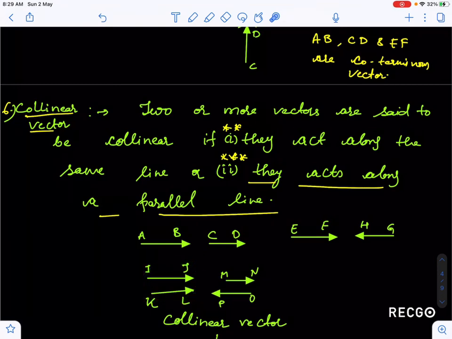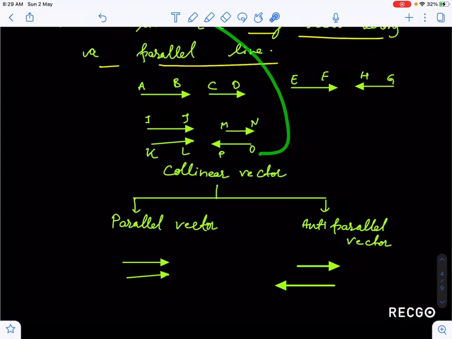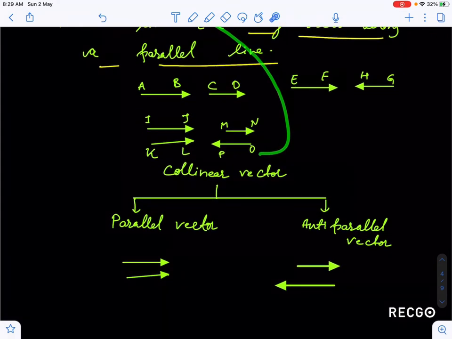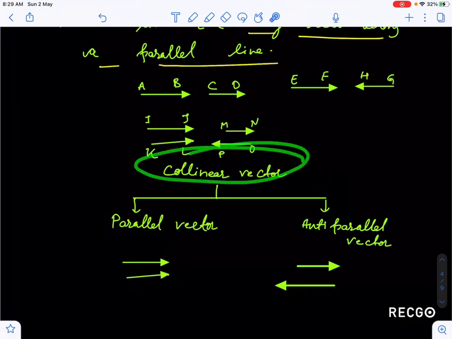Now guys, in detail, collinear vectors can be classified into two types: parallel vectors and anti-parallel vectors. What we have represented here is a parallel collinear vector and an anti-parallel collinear vector. You should know parallel and anti-parallel collinear vectors like this. What is the difference between collinear, parallel and like vectors? This is also a like vector, but it may not be parallel to the other. This may be an unlike vector, but they need not be anti-parallel to each other. Okay guys, so anti-parallel and parallel are special types of collinear vectors, you have to keep in mind.